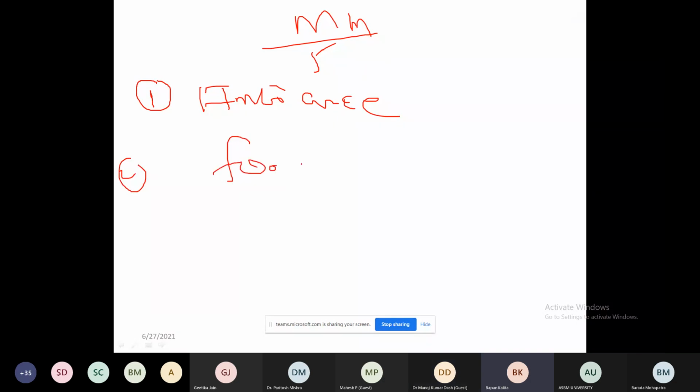Third is hygiene. That is called add-on service, or gym. And fourth one is basically price.